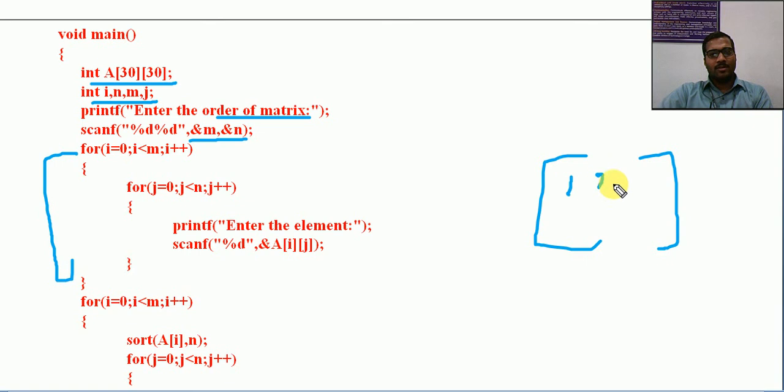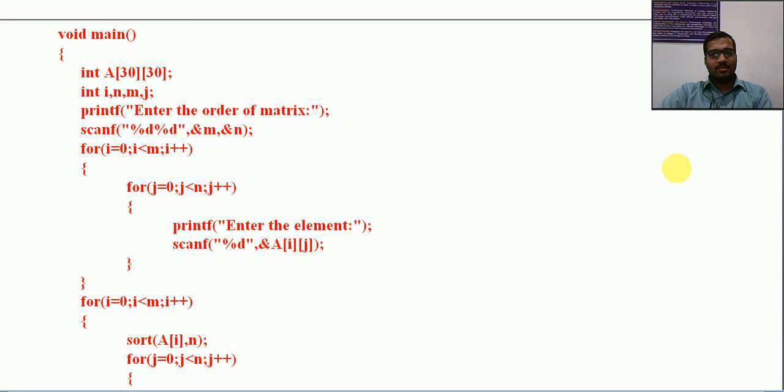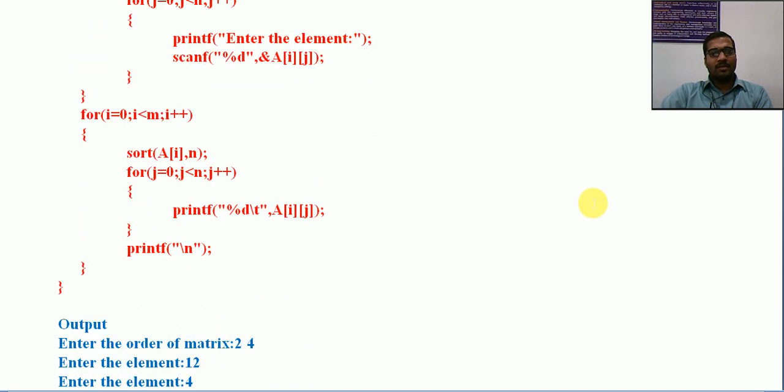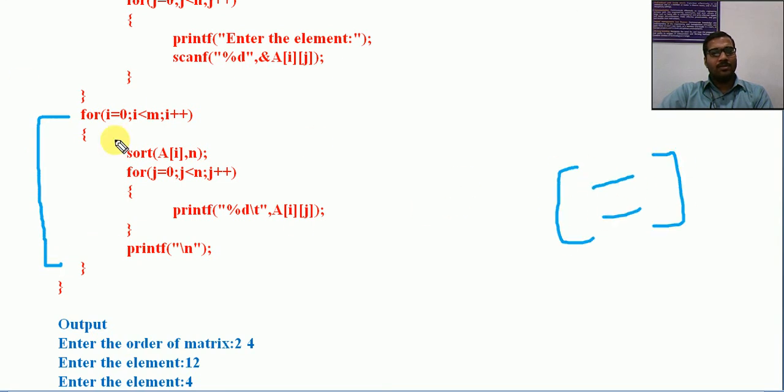Okay, 1, 2, 3, 4, 5, 6, for example. So this is actually sorted, but simply I have given it in a different order, that is to be sorted. Now this is for reading a matrix, just like a normal matrix program, right? Now inside this you can see the next thing. For i equal to 0, i less than m. Just look at this logic very carefully.